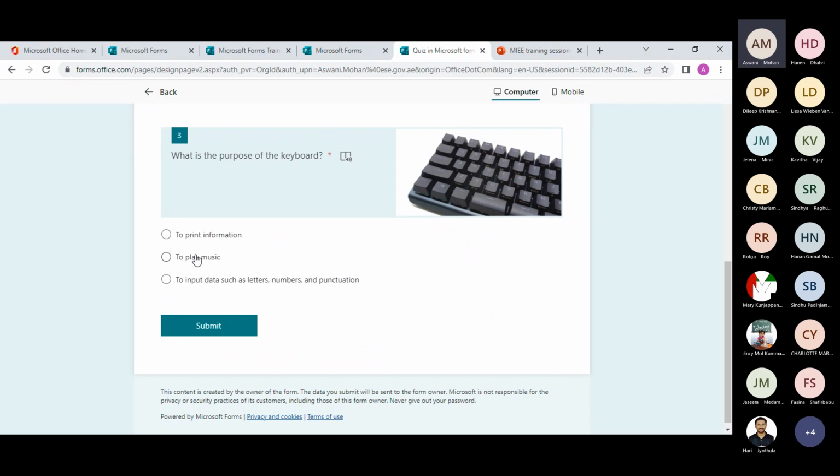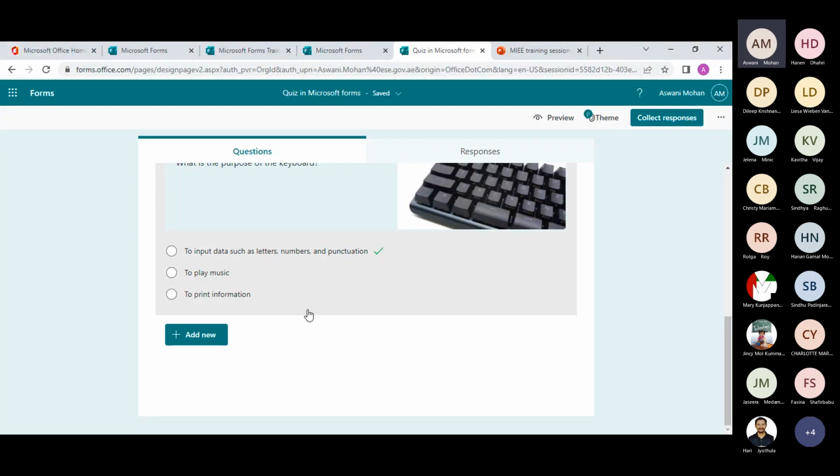So I gave them in a different order, and when I preview, the options actually got shuffled. You can shuffle the options, and you can also shuffle the questions. So this is one thing in a multiple choice question. You can shuffle the options, which can be done in forms and also in quizzes.